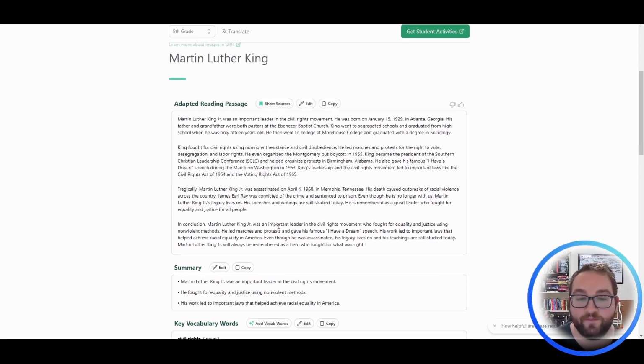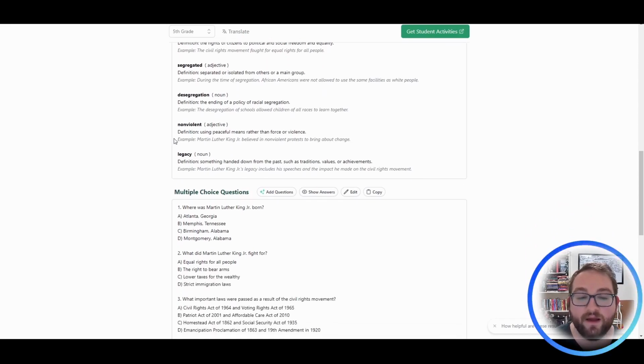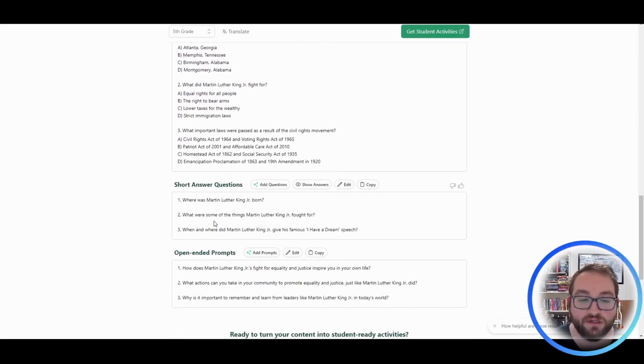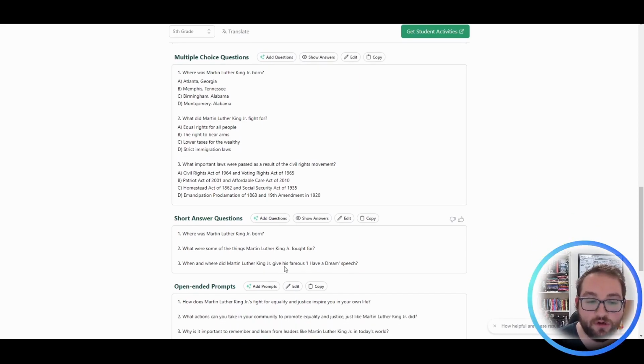So maybe at first you give the students your reading passage. It also lets you come up with some vocab words, so the civil rights, what the word segregated means, etc., etc. Hey, it'll give you multiple choice questions. It'll give you a short answer. Where was Martin Luther King born? You can always add the questions or edit it to adapt the questions to your own students.